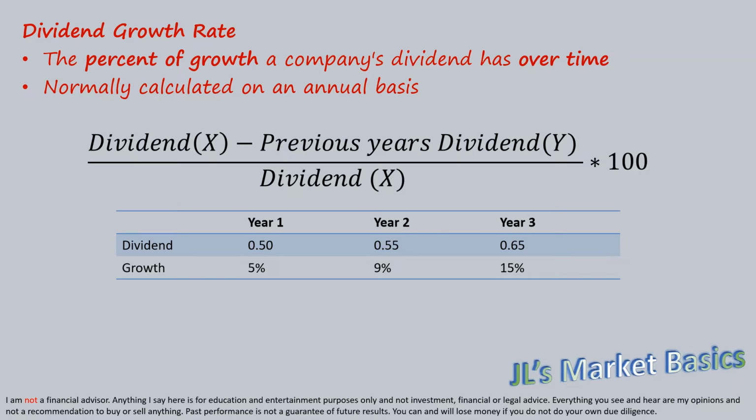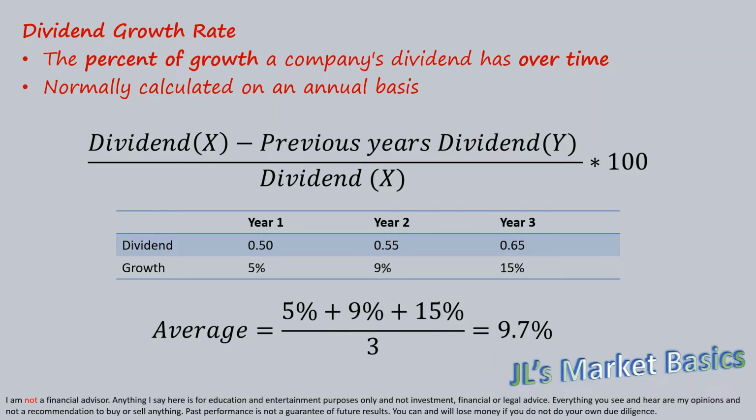There are several ways to calculate the rate of growth, but we can use the simplest method and take the average. For example, here we just add up all the year-over-year growths and divide by the number of years being evaluated, giving us a year-over-year growth rate of 9.7%.